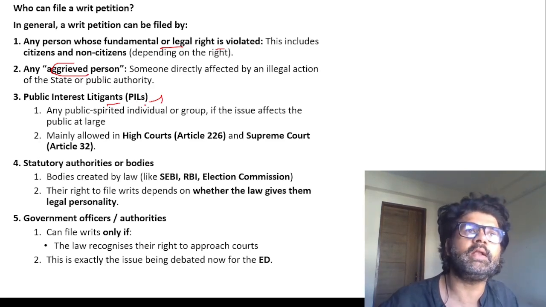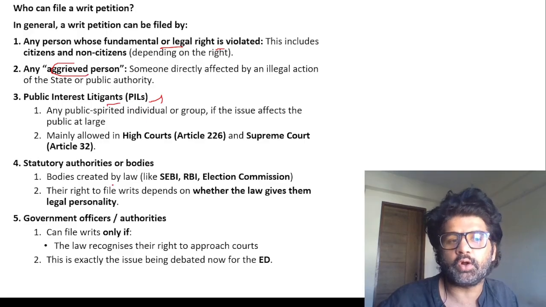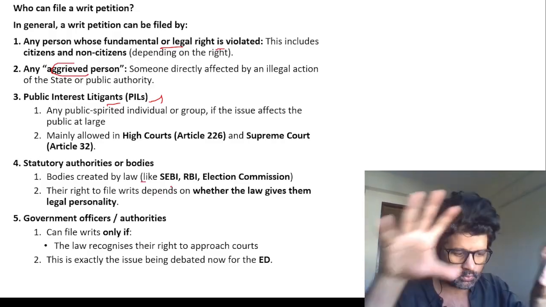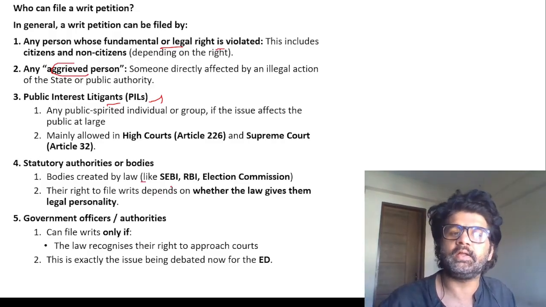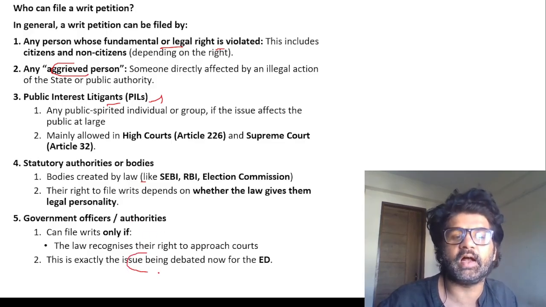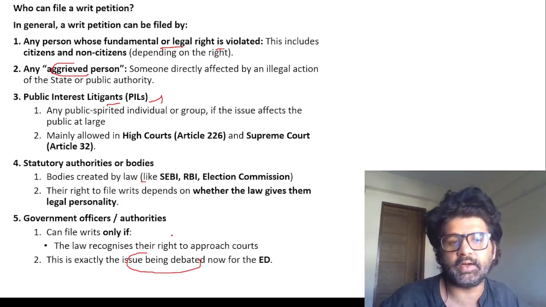After this, PIL came into the picture. Statutory authorities or bodies like SEBI, RBI, etc., if it is written in their statute that they can file a writ. Government officers or authorities. Now, this is the question we are asking: whether these authorities and bodies can file a writ or not.